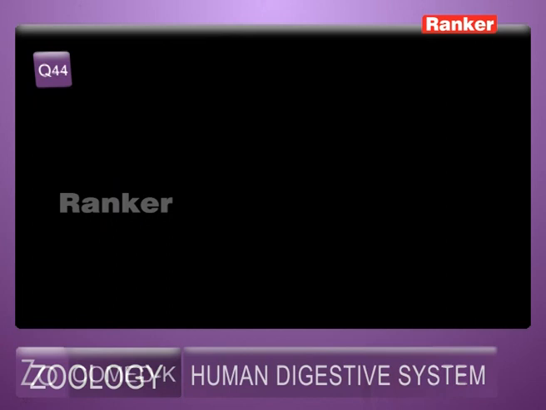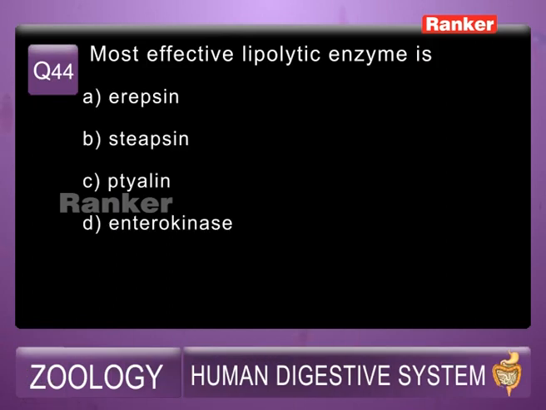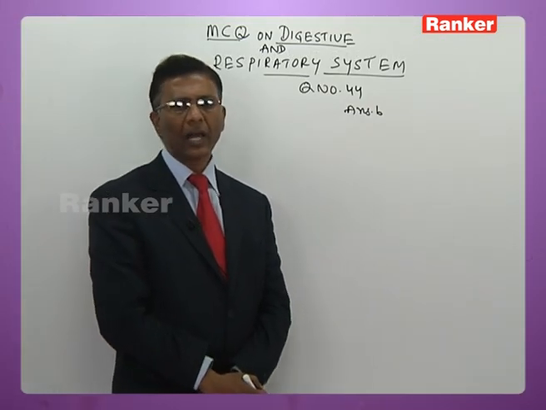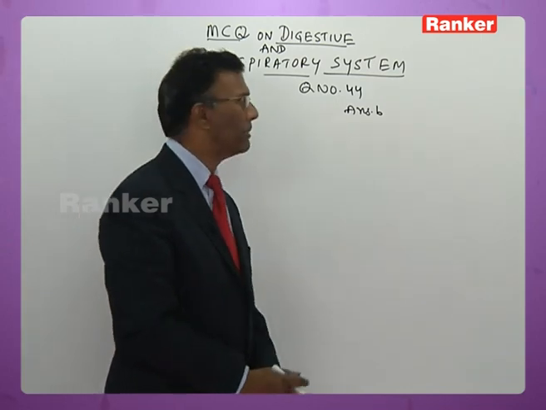44th question. The most effective lipolytic enzyme is: A. Erepsin, B. Steapsin, C. Ptyalin, D. Enterokinase. So the answer is steapsin, because answer is B. Steapsin, because lipase is also called steapsin. So among these, the only lipolytic enzyme is steapsin or lipase. Okay, so answer is B.